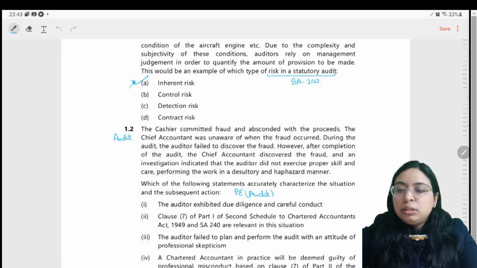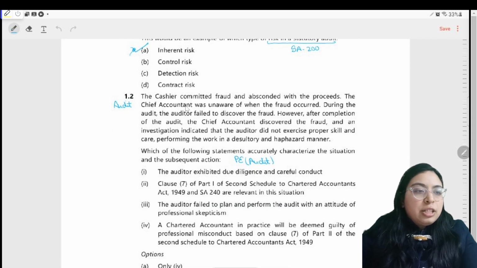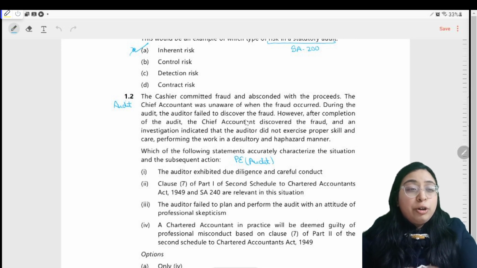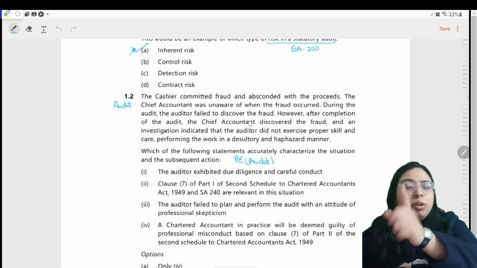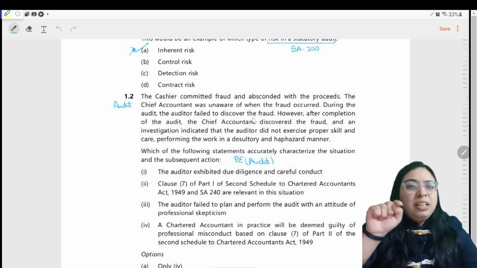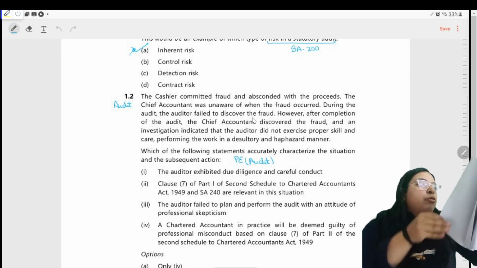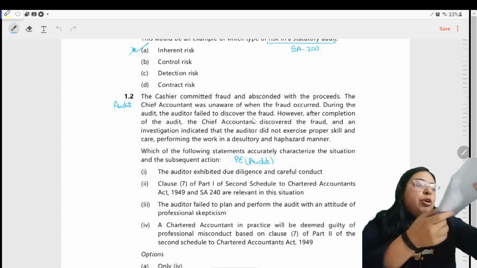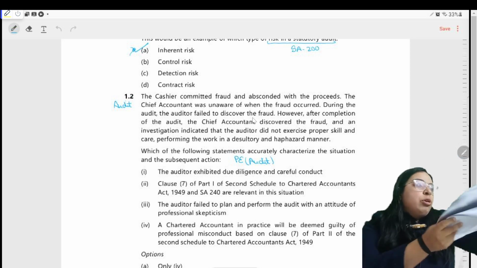Let's move on to the second MCQ. The cashier committed fraud and absconded with the proceeds. The chief accountant was unaware of when the fraud occurred. During the audit, the auditor failed to discover the fraud. Fraud, I understand that I have read in some SA. So I quickly move on from SA 210, 220, 230 to SA 240.